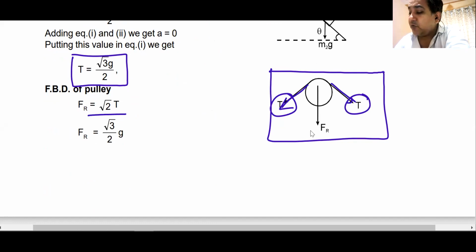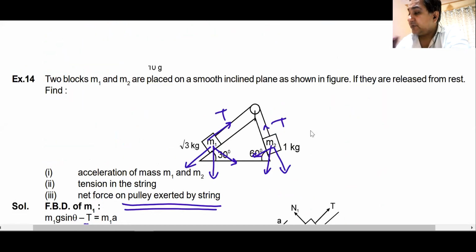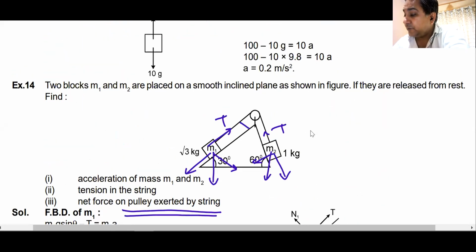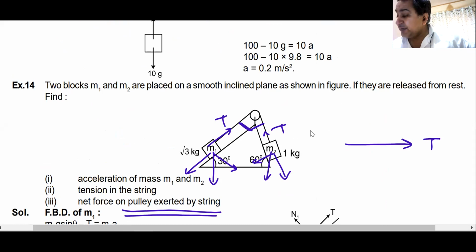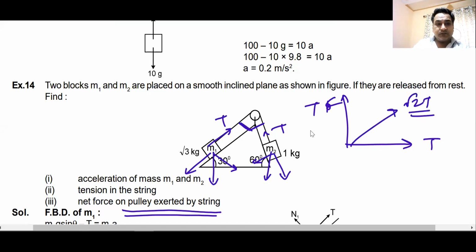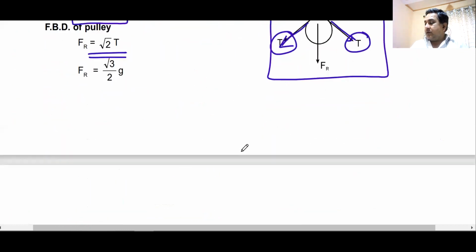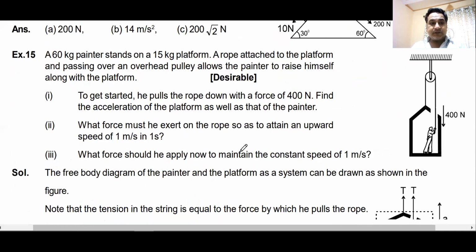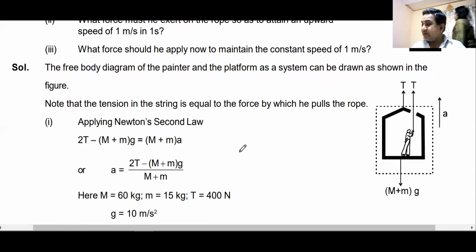And how have they got root 2 T? Because by the geometry of the diagram, this angle is 90 degrees. So both are inclined at an angle of 90 degrees. So basically one tension is like this, the other tension is like this, therefore the net is root 2 T. Do we understand this? Can I have some raise hand that we understand this?